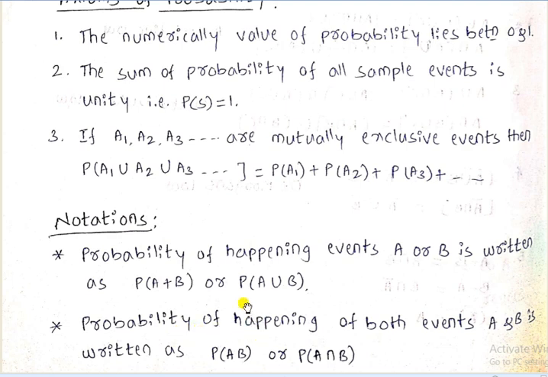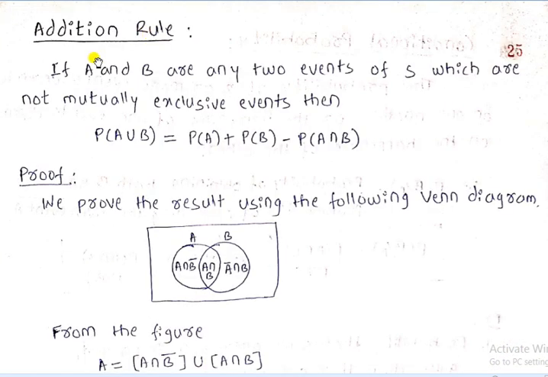If both the events A and B happen, then it is denoted as probability of AB or probability of A intersection B. Addition rule: if A and B are any two events of a sample space S which are not mutually exclusive events, then probability of A union B is equal to P of A plus P of B minus probability of A intersection B.